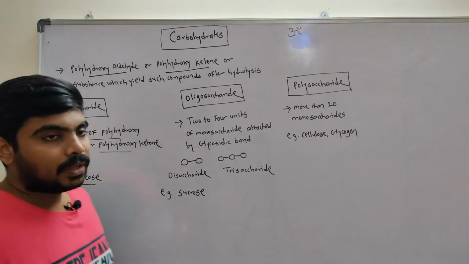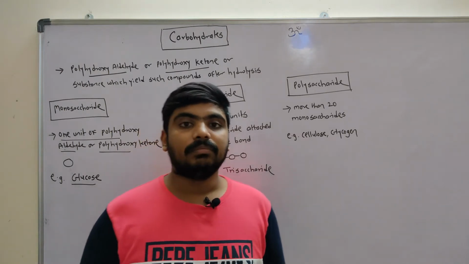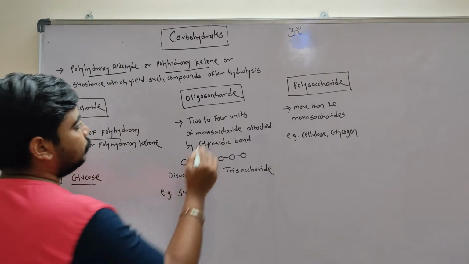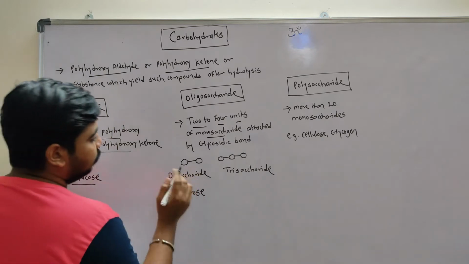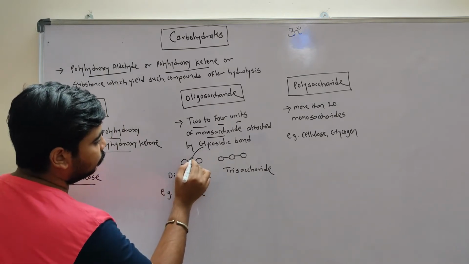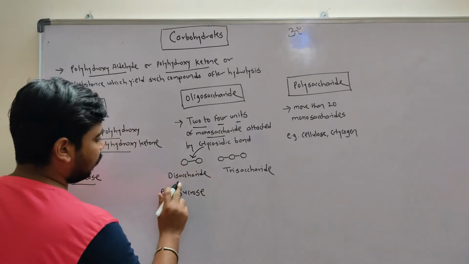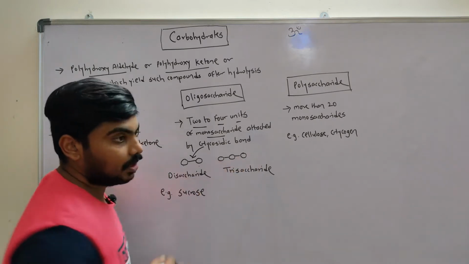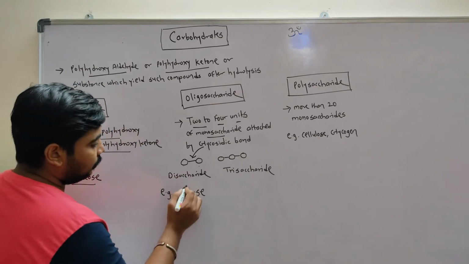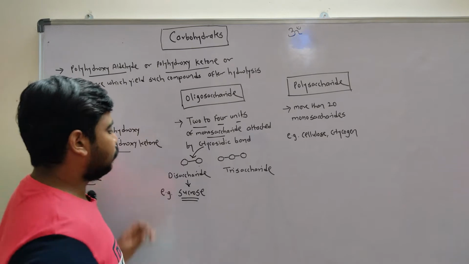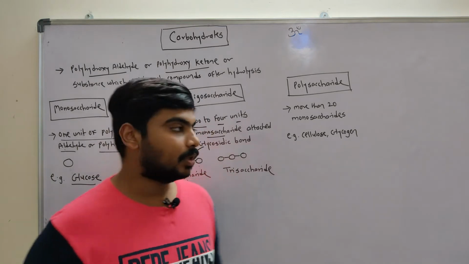Now oligosaccharides have 2 to 4 units of monosaccharides attached through a glycosidic bond. In this case these 2 units of monosaccharides are attached by a glycosidic bond here. This is 2 units, they are called disaccharides. If 3 units of monosaccharides are attached with glycosidic bonds, they are called trisaccharides. A simple example of disaccharide is sucrose, which is the table sugar we use in our tea.